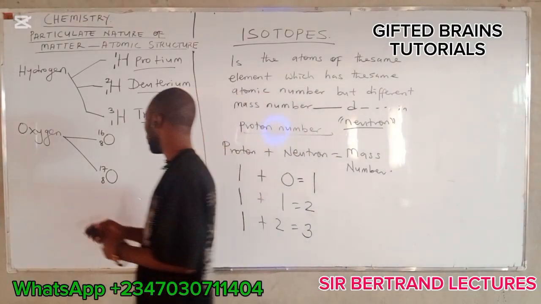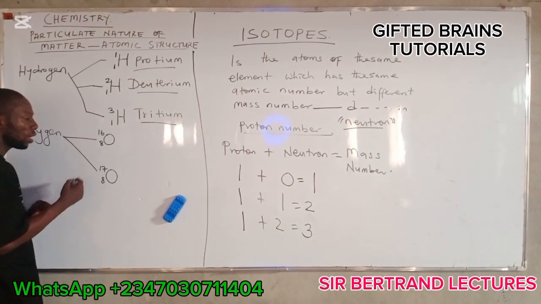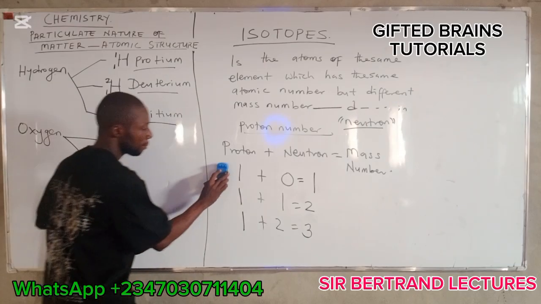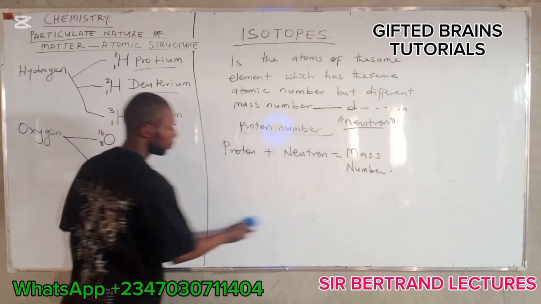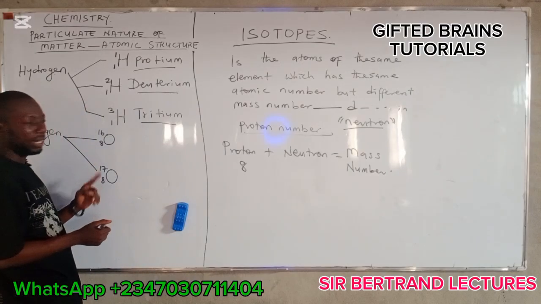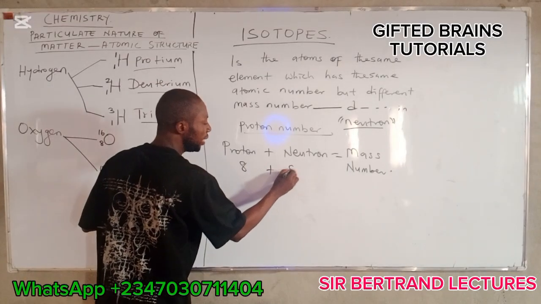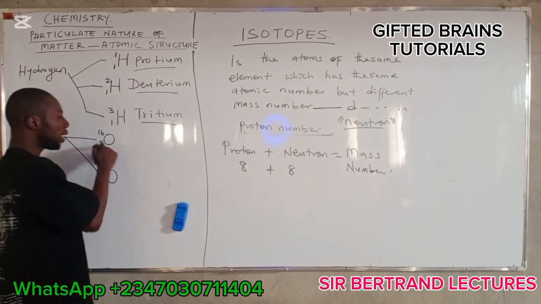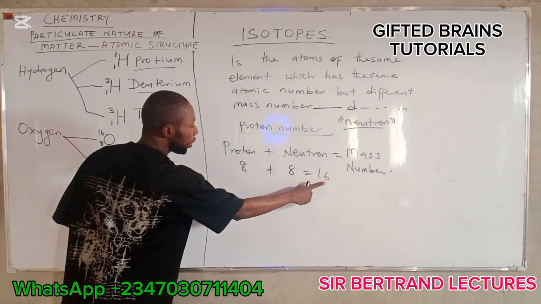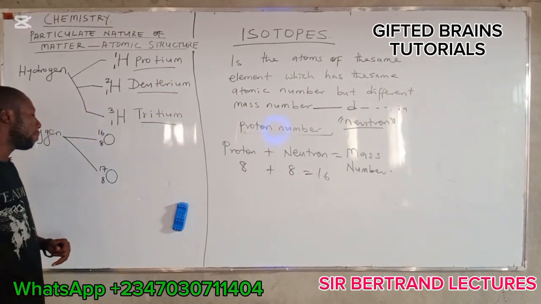So in this oxygen, the proton number is 8 and the neutron number is 8, and that is why the mass number here is 16. 8 plus 8 will give us 16, the mass number.